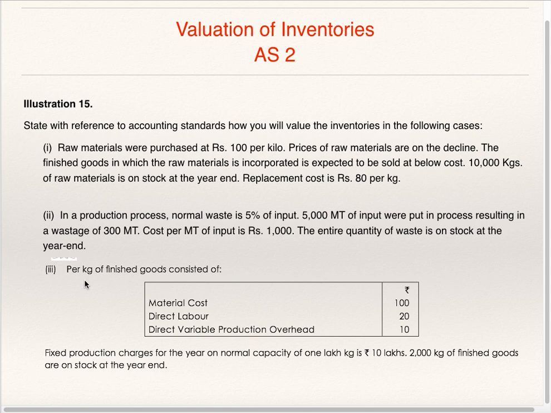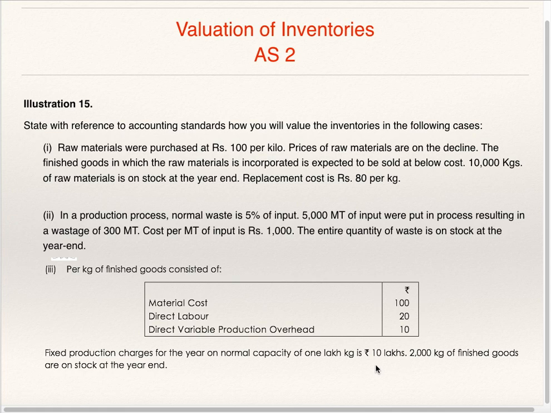Now last sub question. Per kg of finished good consisted of raw material 100 per kg, direct labor 20 per kg, direct variable production overheads 10 per kg. Fixed production charges for the year on normal capacity of 1 lakh kg is 10 lakhs.